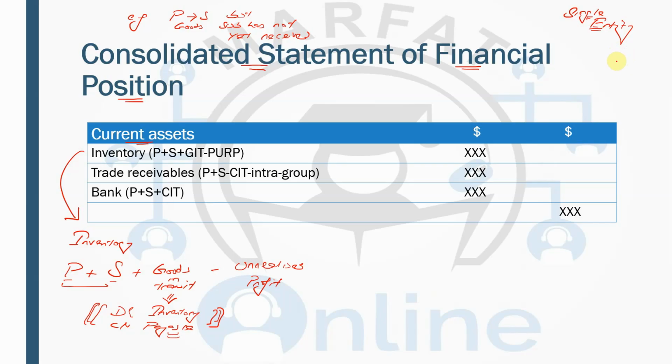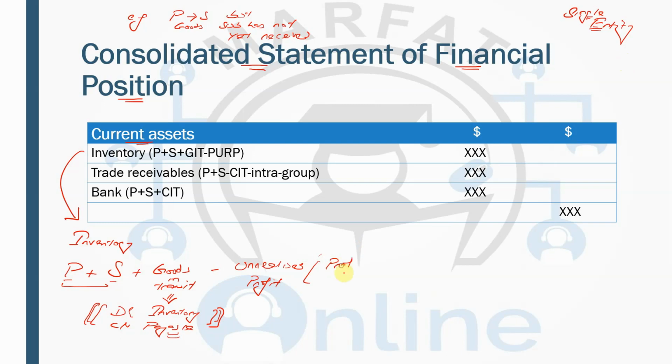So if the parent has sold goods to the subsidiary, or the subsidiary has sold goods to the parent, and they have made a profit on that, and that profit is still in stock, that is known as the unrealized profit.